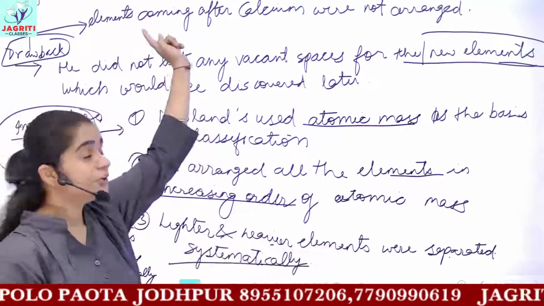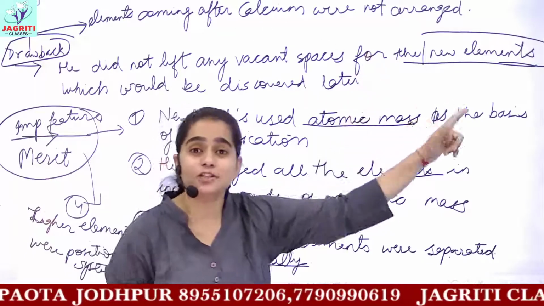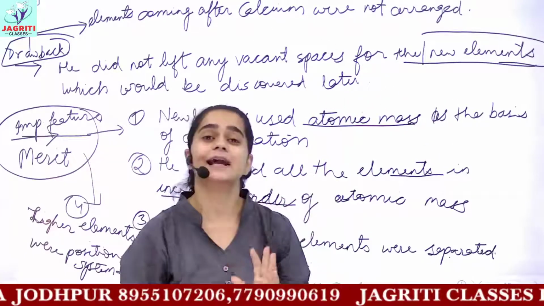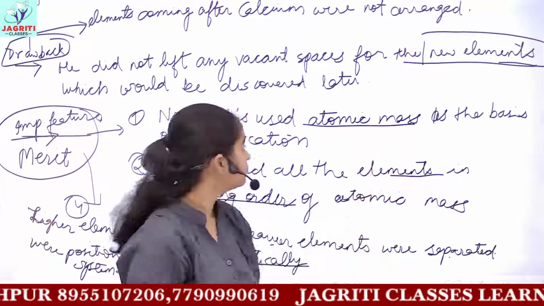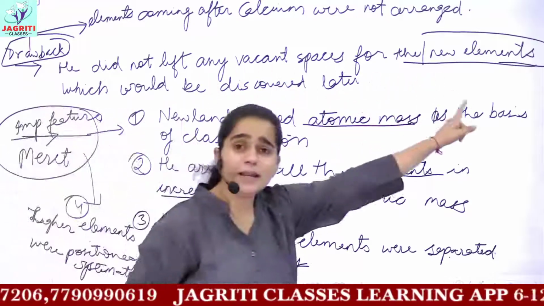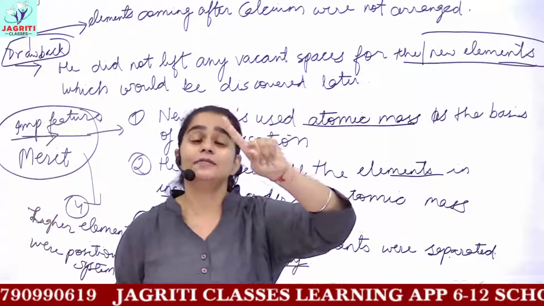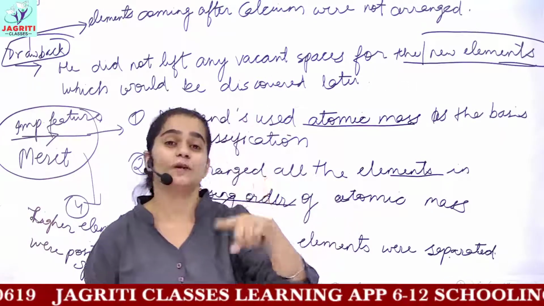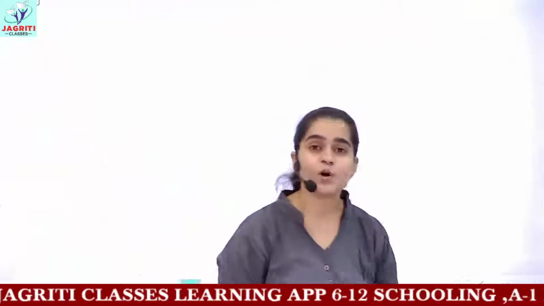But after calcium, the other heavier elements could not be fitted in his criteria or in his law of octave. And he did not leave any vacant spaces for the new elements, and he did not leave even the space for noble gases which were discovered later. So this was all about Newland's law of octave, and before that we discussed Dobereiner's triad.